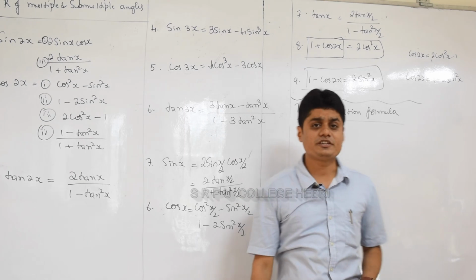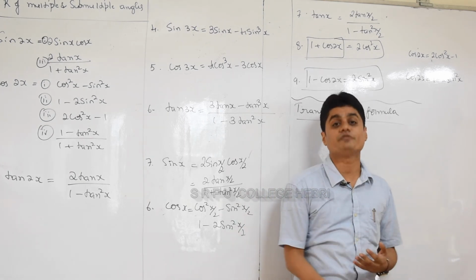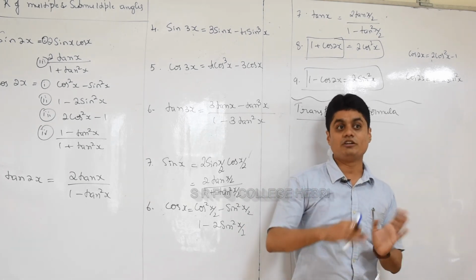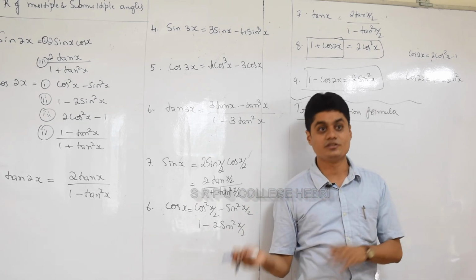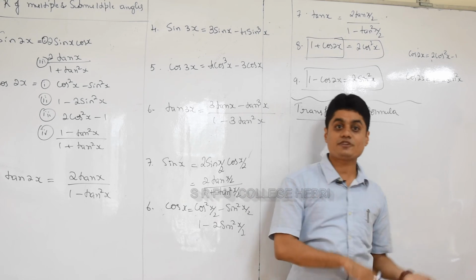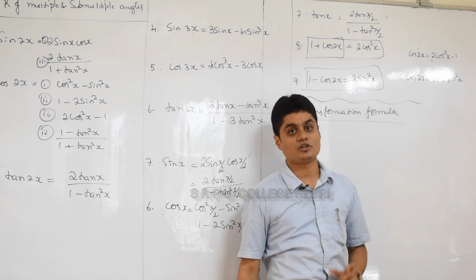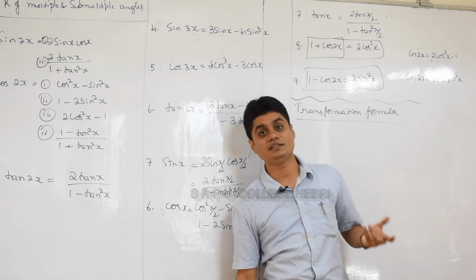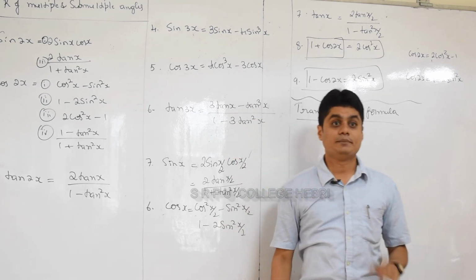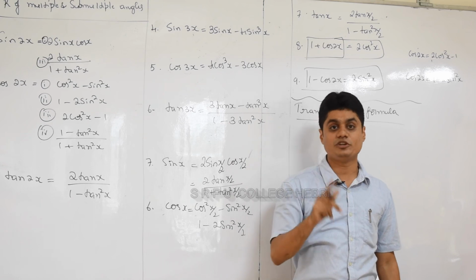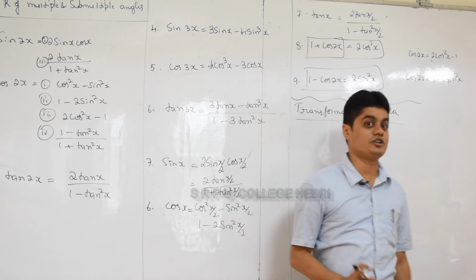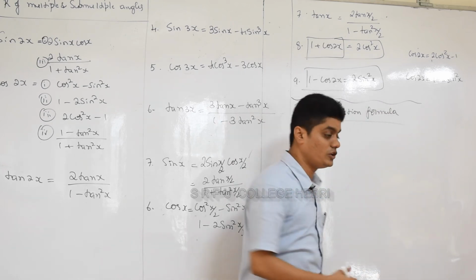Last one, trigonometric ratios of transformation formula, like we can convert the product into subtraction, product into addition, addition into product, subtraction into product. So such formulas are called transformation formula. How many formulas you learn? 8 formulas actually you learn, but one by one remembering is not easy. I gave in first PUC also one shortcut method. I'll recall that shortcut method now to recall all the 8 formulas.